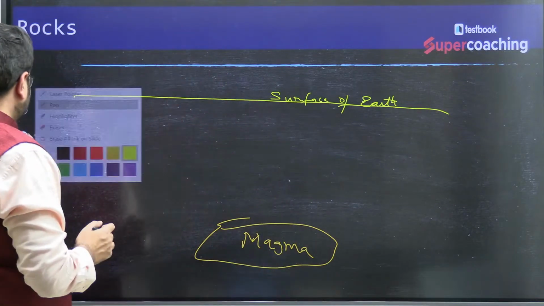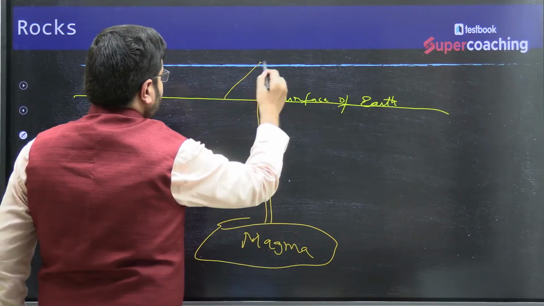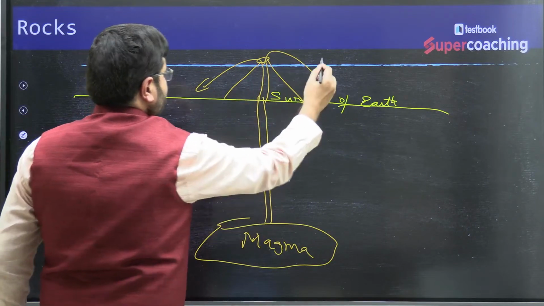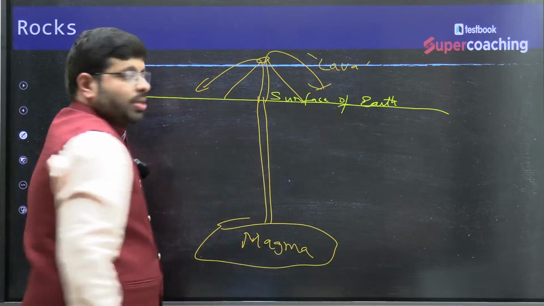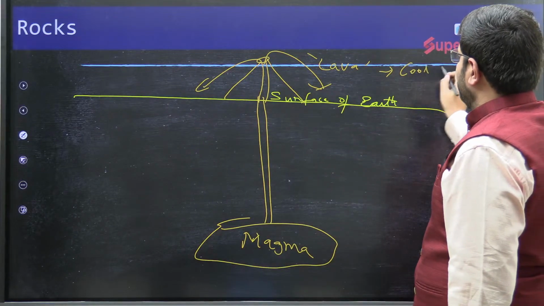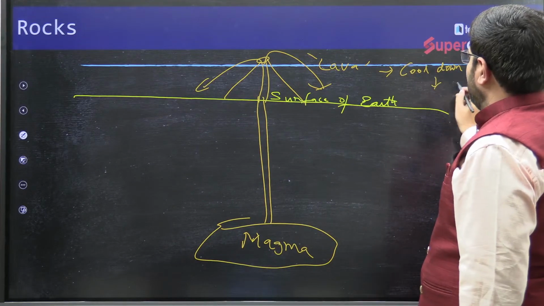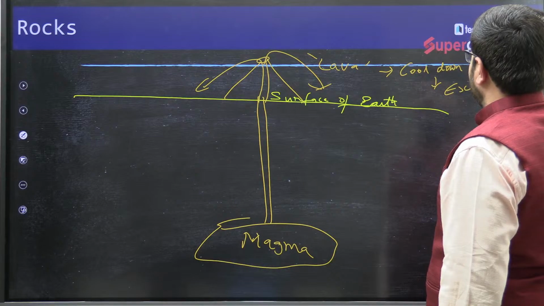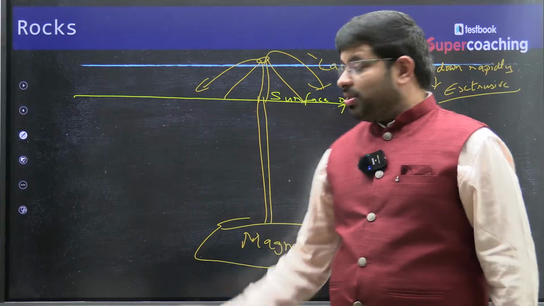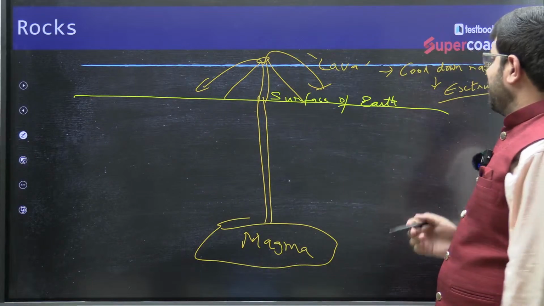Now imagine that there is a volcanic activity happening here. Now what happens? This is lava. These rocks, when they erupt on the earth's surface, cool down rapidly. These are what we call extrusive rocks. Remember the word extrusive. Extrusive, outside. They are found outside the earth's interior, on the surface of the earth. They cool down rapidly. So that is called extrusive rock.